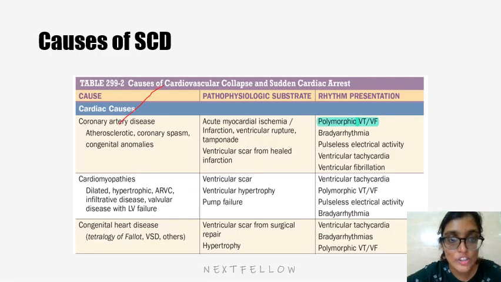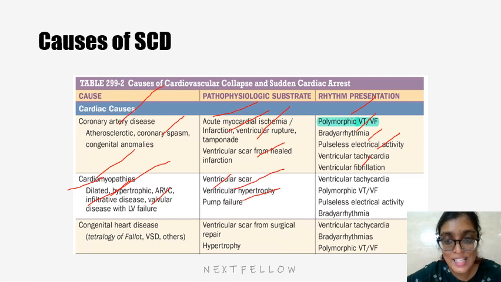Coronary artery disease, that is atherosclerotic, coronary spasm, or congenital anomalies, with pathophysiology of acute MI, ventricular rupture, tamponade, or ventricular scar from healed infarction, will present as polymorphic VT-VF, bradyarrhythmia, pulseless electrical activity, ventricular tachycardia, and ventricular fibrillation. Cardiomyopathy, whether dilated, hypertrophic, ARVC, infiltrative disease, or valvular disease with LV failure, presents as ventricular scar, ventricular hypertrophy or pump failure. It will present as VT, polymorphic VT-VF, pulseless electrical activity, and bradyarrhythmias.